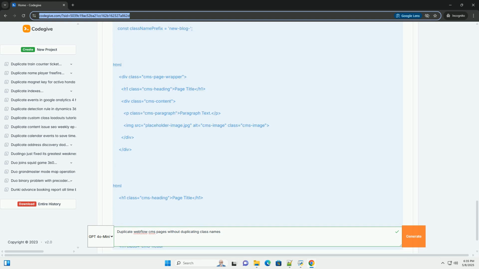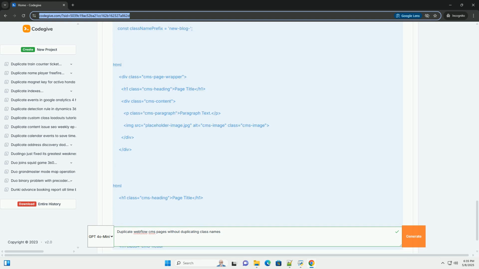Explanation: 1. DOM content loaded: ensures the script runs after the DOM is fully loaded. 2. CMS container: selects the CMS page container; replace .cms-page-container with your actual selector. 3. Generate unique suffix: generates a unique suffix, for example _A1B2C3, to append to class names. 4. Element traversal: the code iterates through all elements within the CMS container.